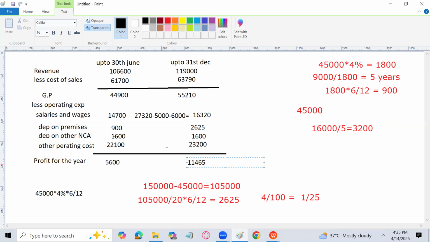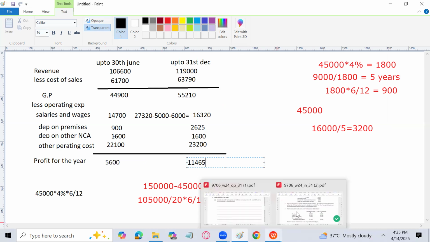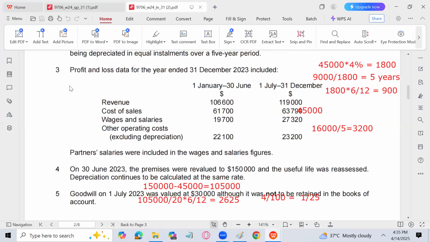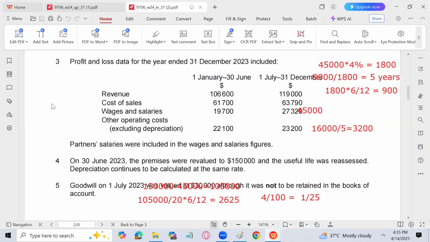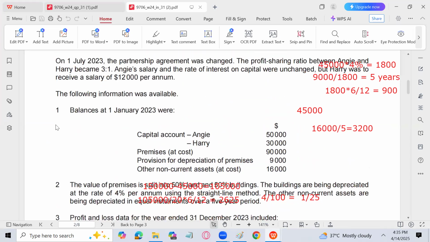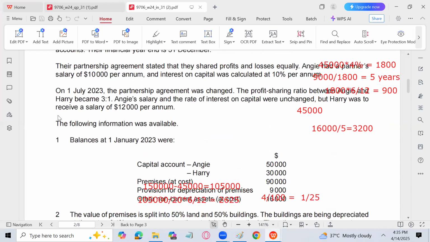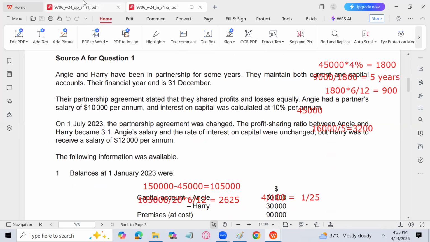So see, if there is any problem, you can ask me. Till here, we have done with the question, right? And we have taken out all the adjustments also. So let's see what other parts have been asked by the examiner.